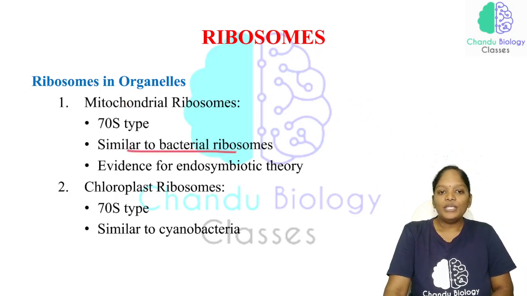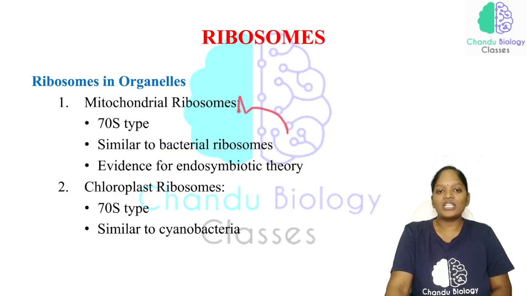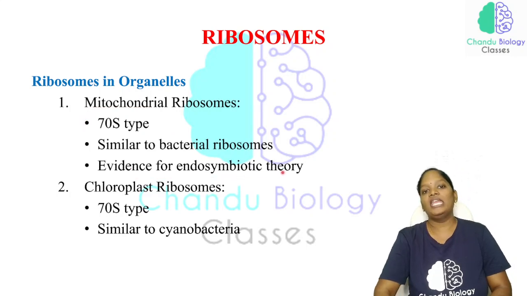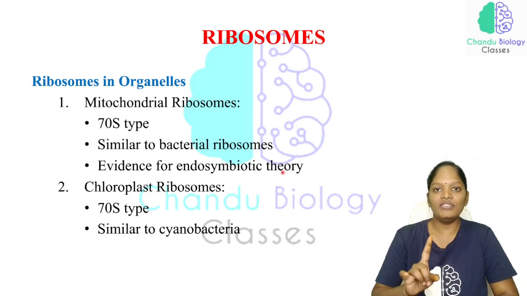Now, similar to the bacterial ribosome, the same structure will be seen in the mitochondria also, because both types of ribosomes are 70S ribosomes. And this will be the evidence for the endosymbiotic theory, which has been discussed clearly in the first class itself.